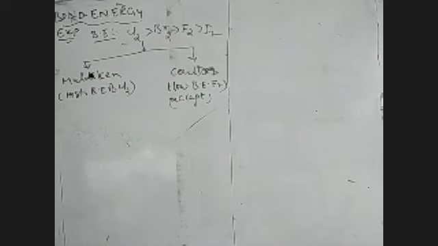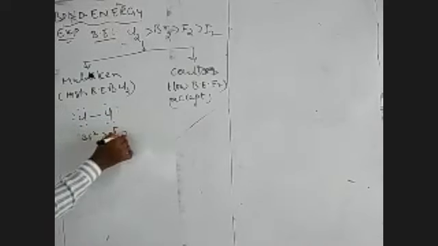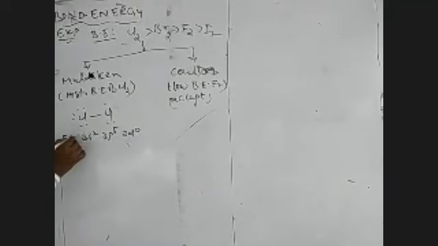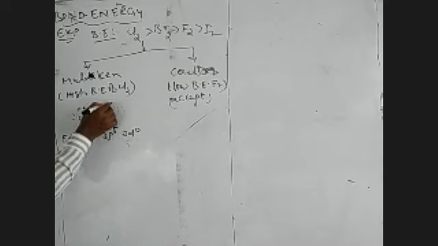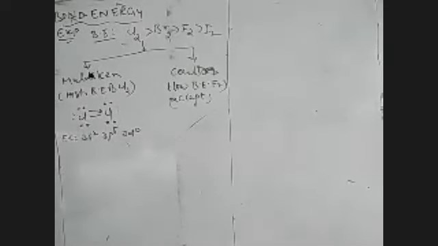According to the Mulliken explanation, multiple bonding is possible between one Cl and another Cl. For multiple bonding, take the valence shell electronic configuration of chlorine: 3s2, 3p5, 3d0. So the valence shell of chlorine contains vacant d orbitals. Due to the presence of vacant d orbitals, one chlorine atom donates a lone pair of electrons to another chlorine and participates in dπ-pπ bonding. The other chlorine also donates a pair of electrons to the first chlorine to form a dπ-pπ bond.